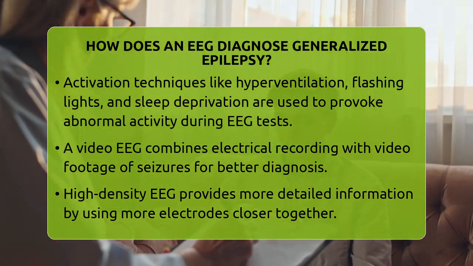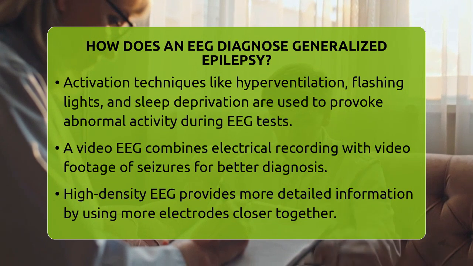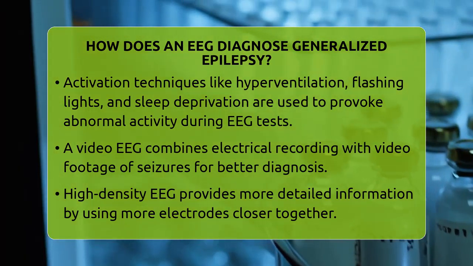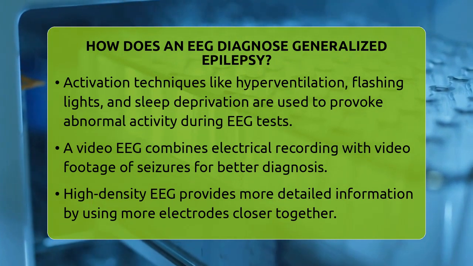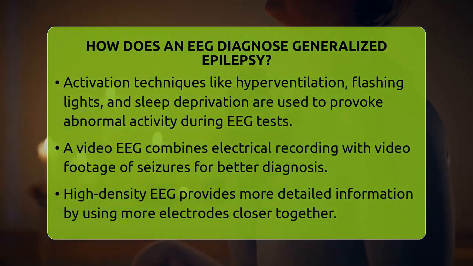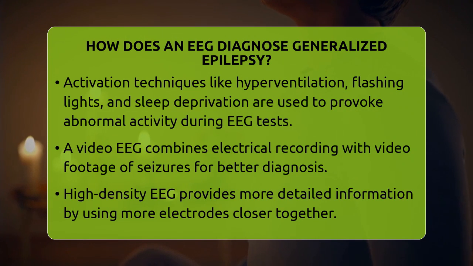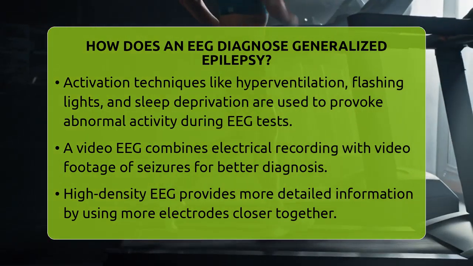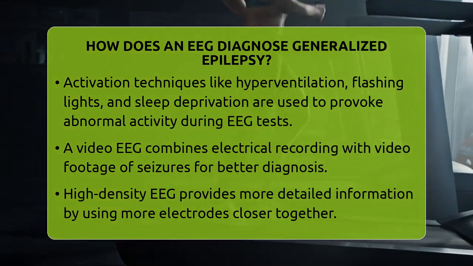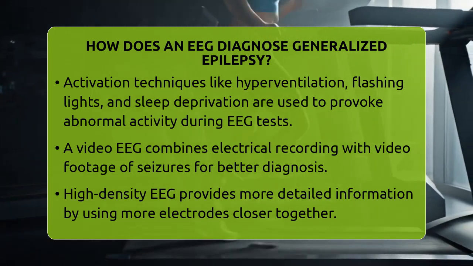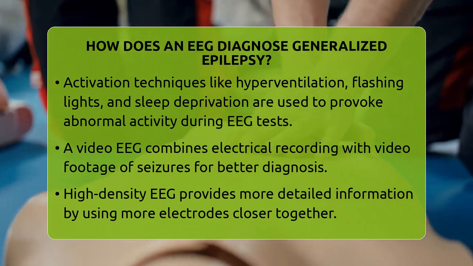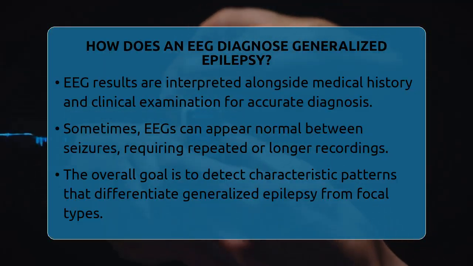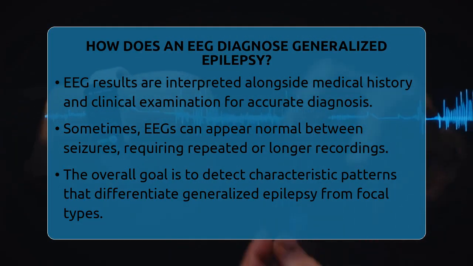The EEG is usually performed with electrodes on the scalp, which is a non-invasive way to record brain activity. In some cases, a video EEG is done, where the person's seizures are recorded on video while the EEG is monitored. This helps doctors see what happens during actual seizures and confirms the diagnosis. More advanced techniques like high-density EEG, which uses more electrodes placed closer together, can provide a more detailed picture of where the abnormal activity originates.